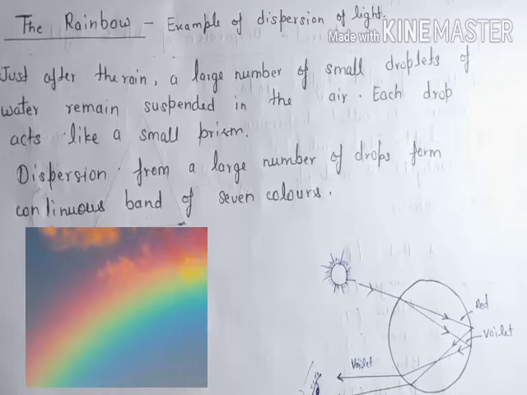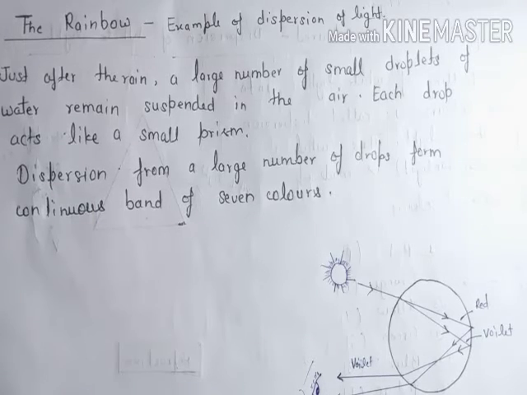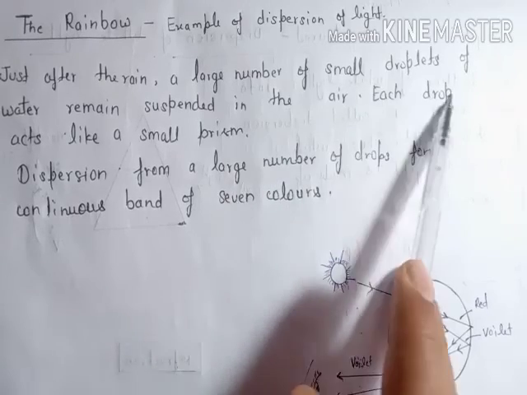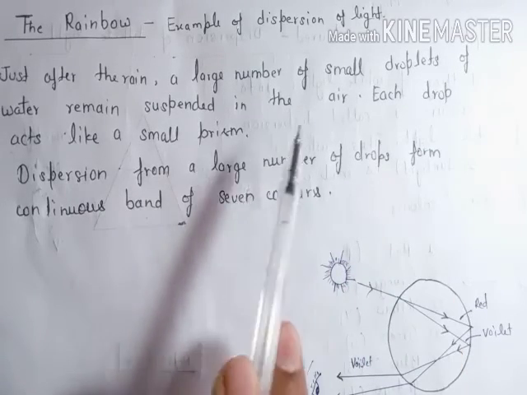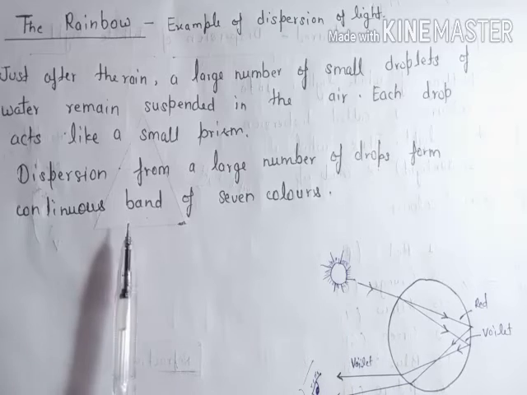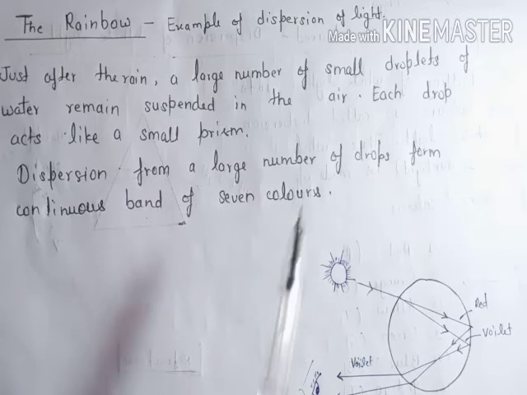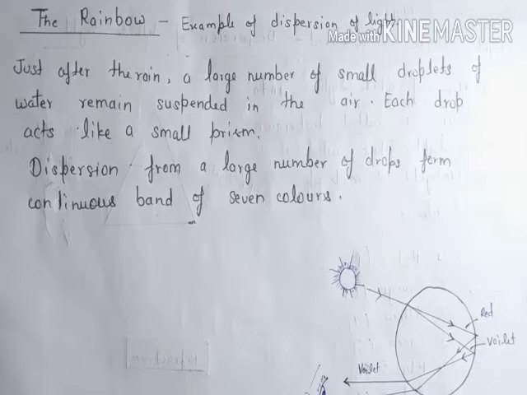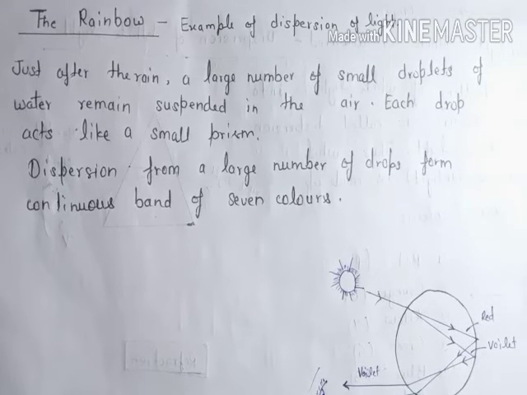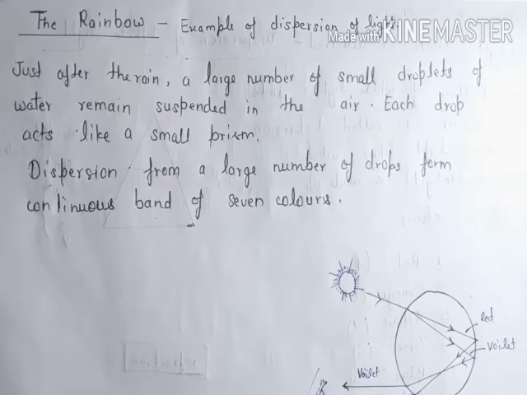Now we have to discuss the formation of a rainbow. Have you ever seen a rainbow? You can see a rainbow sometimes just after rain. You can read this line: just after the rain, a large number of small droplets of water remain suspended in the air, and each drop acts like a small prism. Means after rain, there is humidity in the air, means there are drops of water in the air, and through them dispersion of light takes place.